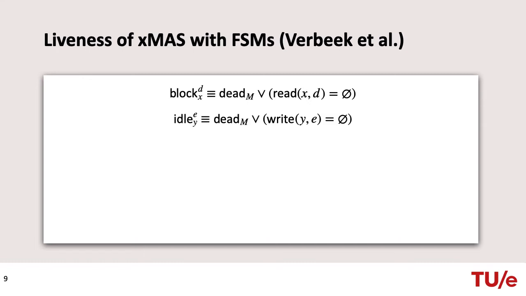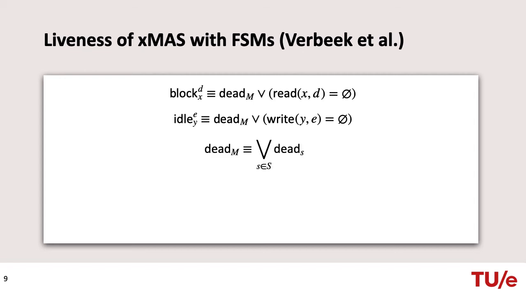Verbeek approximates the LTL formulas for idle and block in FSMs using the following SAT equations. An input channel X of an FSM is blocked for some datum D if and only if either the FSM is dead or there is no transition in the FSM that reads D from X. Likewise, an output channel Y is idle for datum E if and only if either the FSM is dead or there is no transition in the FSM that writes E to Y.